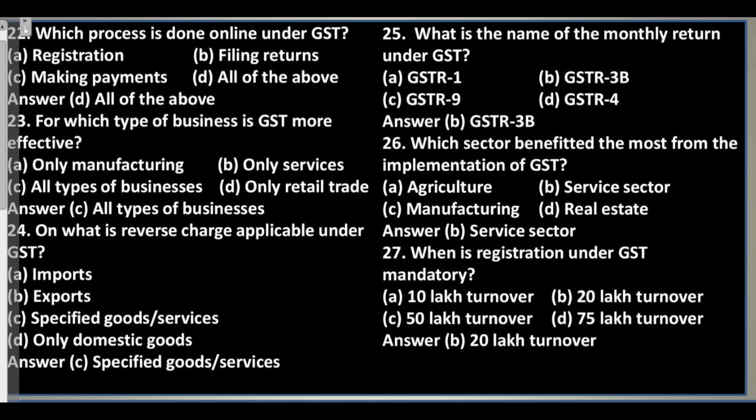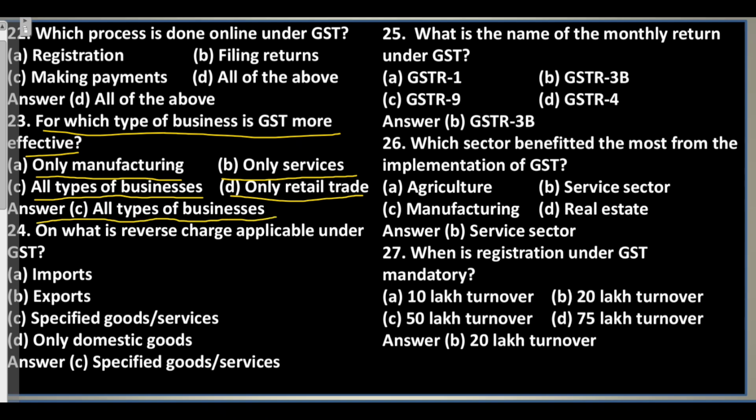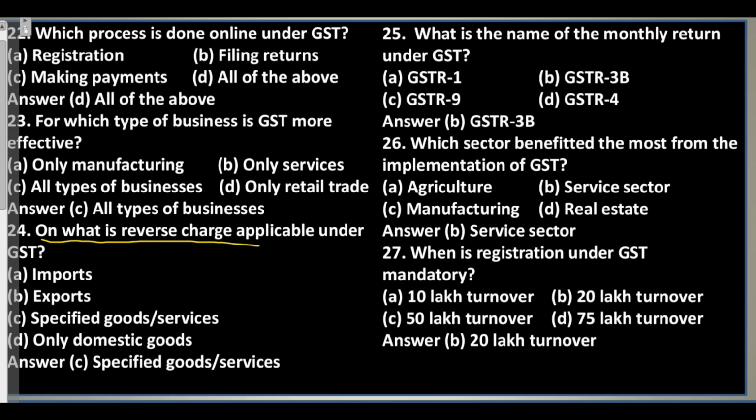Question 23. For which type of business is GST more effective? A. Only manufacturing. B. Only services. C. All types of businesses. D. Only retail trade. Answer: C. All types of businesses. Question 24. On what is reverse charge applicable under GST? A. Imports. B. Exports. C. Specified goods services. D. Only domestic goods. Answer: C. Specified goods services.